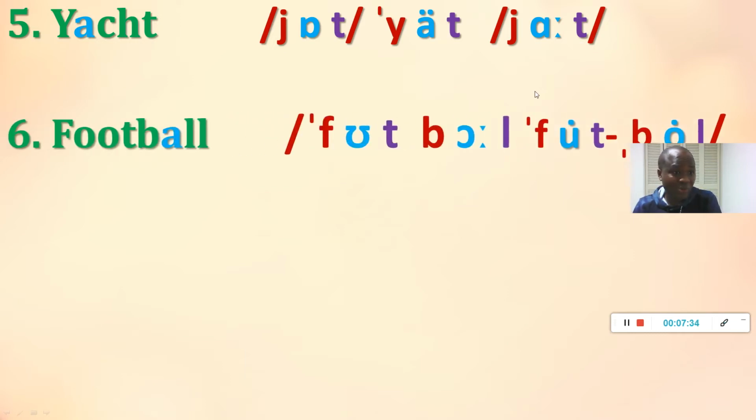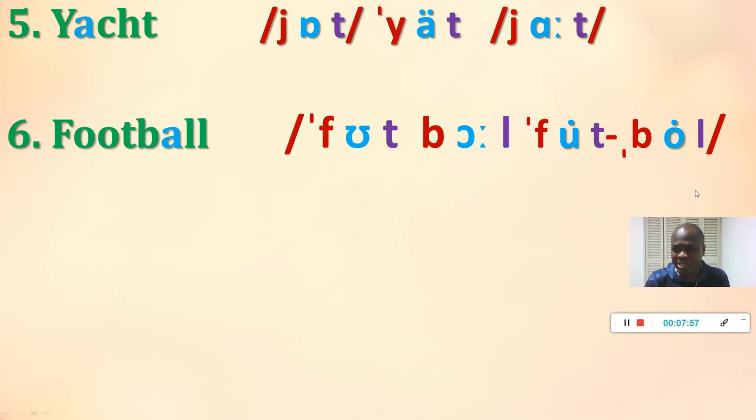Let's take the last two examples, where we have football, which is pronounced foot, ball. So let's take the sounds individually. F, O, T, B, O. Football. Then we have the alternative pronunciation, football. So here the sound of A is O, or the short form O. So it has O and O. Let's take the last example.